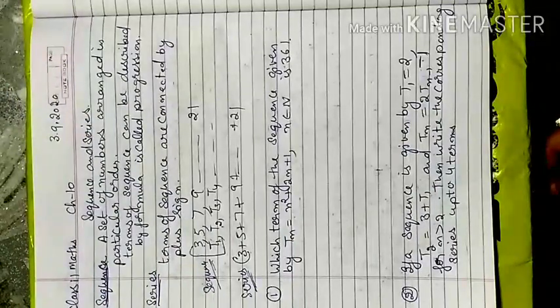Next is what is a progression. Progression is that terms of sequence can be described by a formula is called progression.